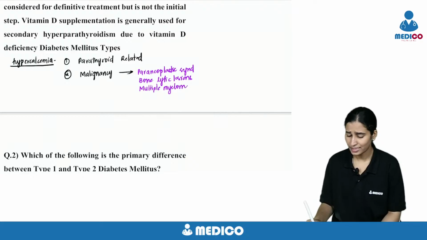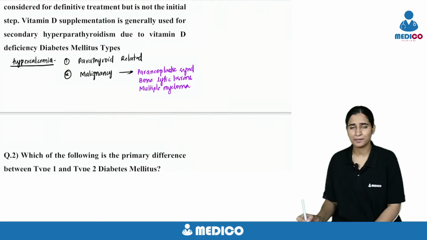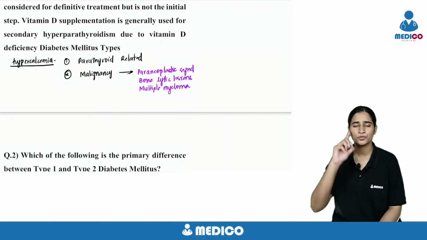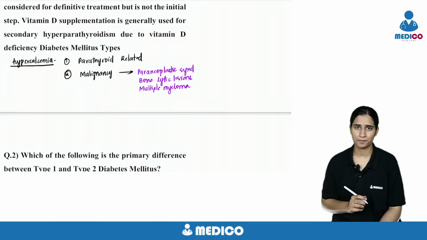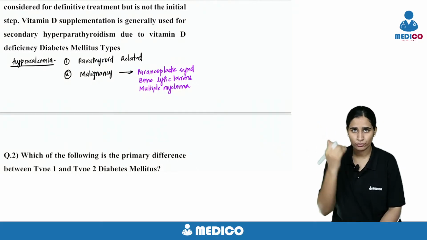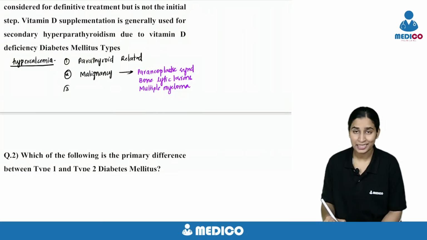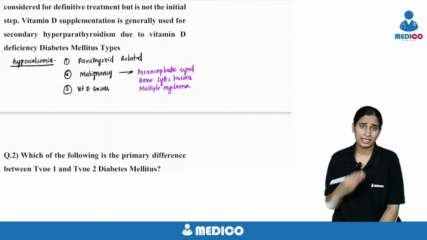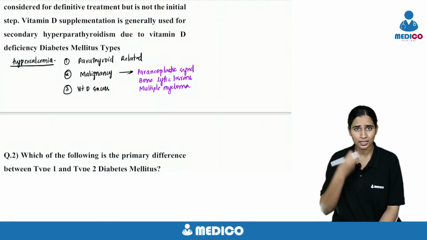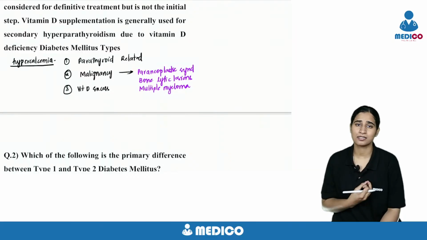What do you see in TLS? In tumor lysis syndrome, is there hypercalcemia or hypocalcemia? Tumor lysis syndrome has hypocalcemia, whereas the malignancy with bone involvement or the malignancy with paraneoplastic syndrome can present as hypercalcemia. Or it can be vitamin D related, vitamin D excess. So how is there vitamin D excess? One thing is you can take increased intake of vitamin D, syrup or tablets of vitamin D.